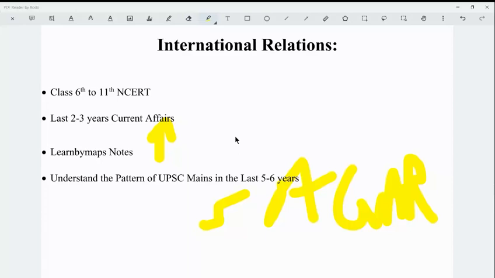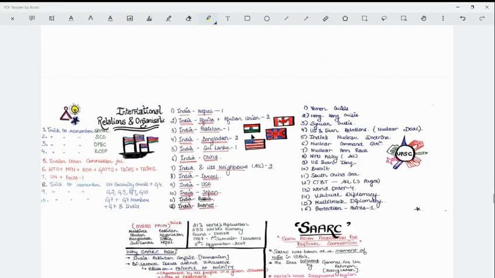The final analysis will be based on the demands of the question which you will see in the exam itself. That is why doing a proper analysis of topics in the news in the last 2-3 years, both current and contemporary, is very important for international relations particularly.